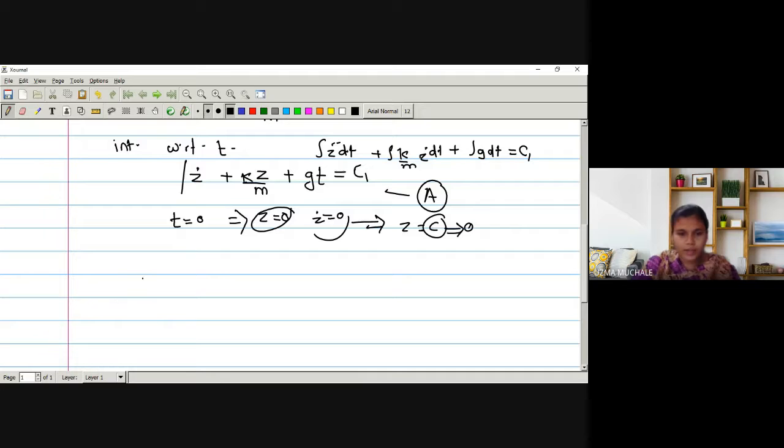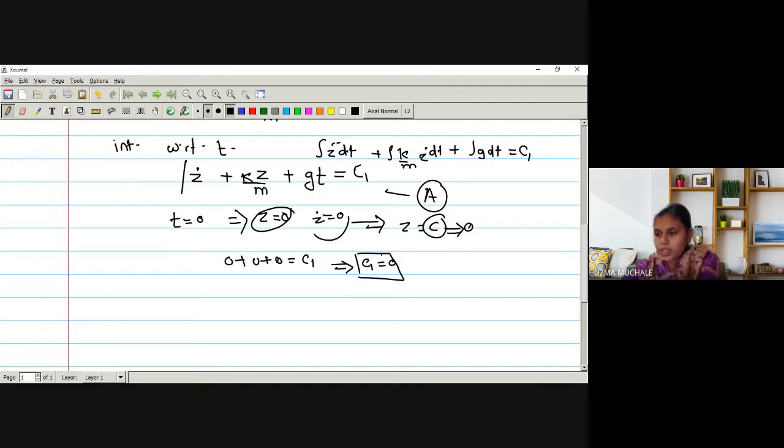Okay. So we have to put all these values in the above equation. So what will be the condition? Z dot is 0, z is also 0, t is also 0, right? 0 plus 0 plus 0 is equal to C1. So in general, we can now say that C1 is equal to 0. So we are just going to substitute the value of C1.